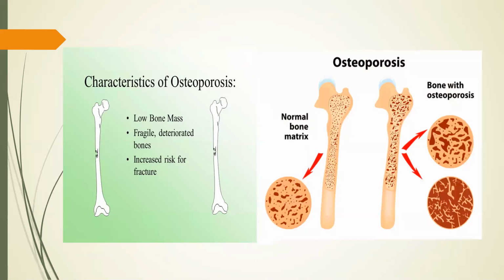And let's see a picture of how it looks. As the name says, it becomes very porous, becomes very fragile. This is the normal bone matrix. This is how it appears. Whereas bone with osteoporosis is like this. So definitely it is more risky and they can have fractures.